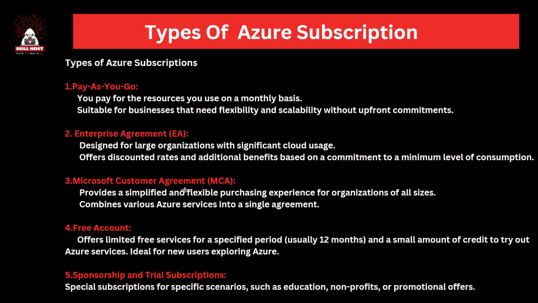Then we have sponsor and trial subscriptions. The sponsor and trial subscriptions are basically at the education and non-profit level, and sometimes for the promotional level. So if you have gone to any malls, you must have got some freebies over there.